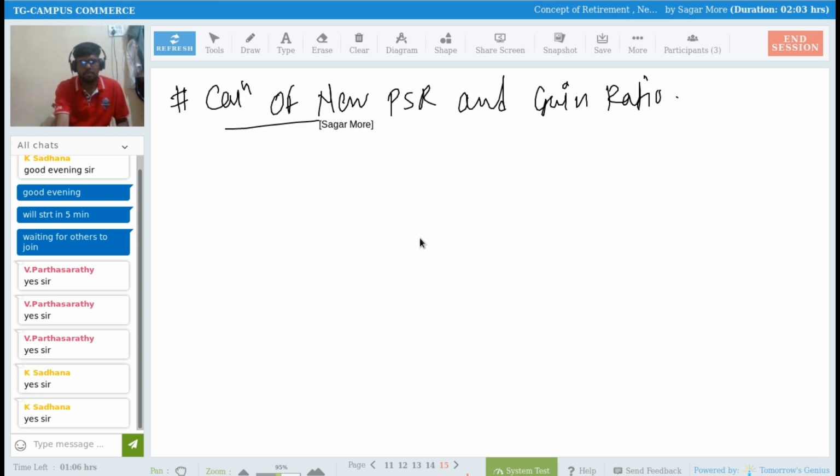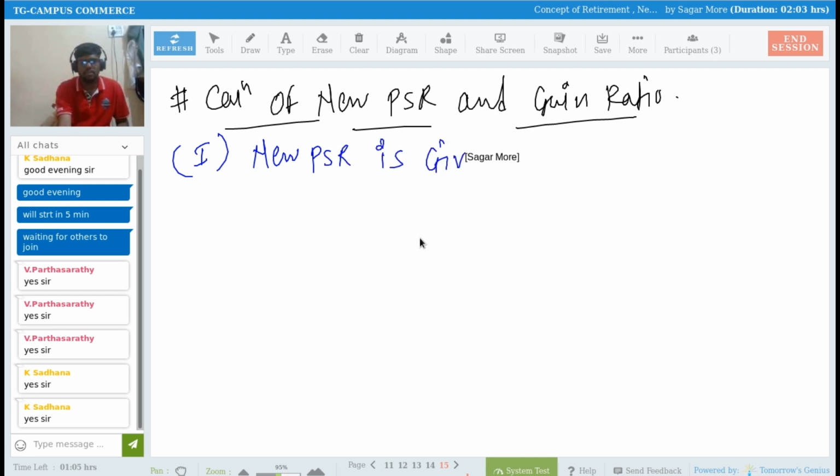So first case is case number 1: new profit sharing ratio is given. Whenever new profit sharing ratio is given and you have to calculate gaining ratio, what is the formula? New PSR minus old share, that is the formula.